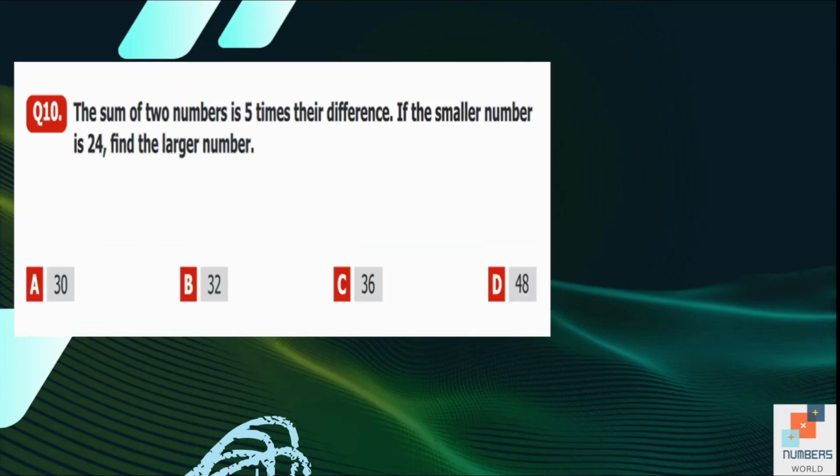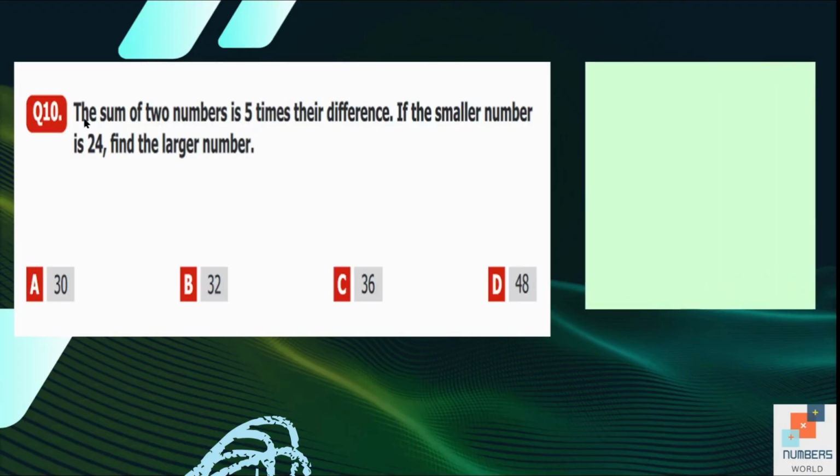Question number 10. The sum of two numbers is 5 times their difference. If the smaller number is 24, find the larger number. So as we do not know the numbers, let's suppose our numbers are x and y. Now we are going to make an equation. The sum of the two numbers is 5 times the difference. So this is our equation.